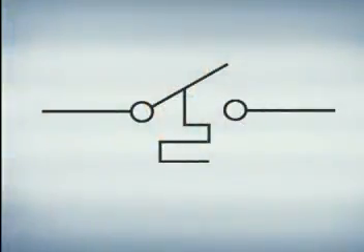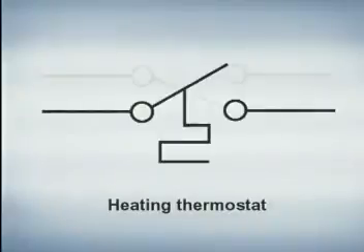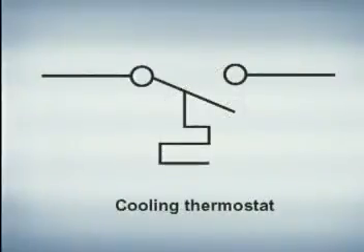Switches that are controlled by changes in temperature or pressure are drawn a little differently. Temperature switches, known as thermostats, are drawn as single pole, single throw switches, with an added tail indicating that there is an external connection to the device. A heating thermostat that closes its contacts on a drop in temperature is shown here. A cooling thermostat is one that closes its contacts on a rise in temperature and is drawn differently.